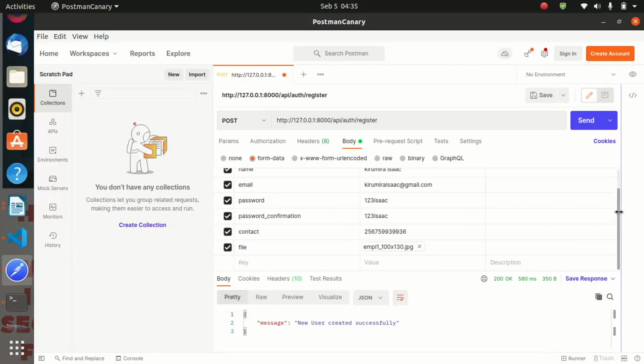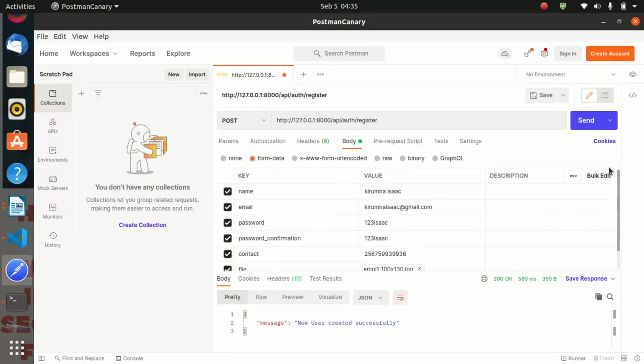So for this, let me go ahead and change here. The endpoint must be admin underscore register, and let us call the name admin, and the email, let us change it to admin@gmail.com, and the password, let us say 123 admin.